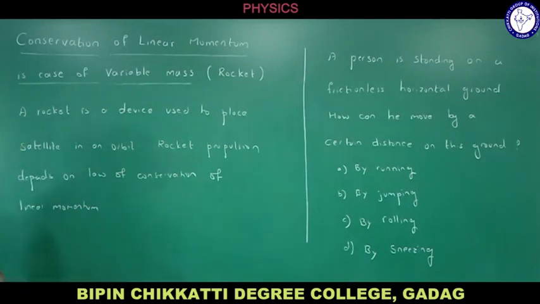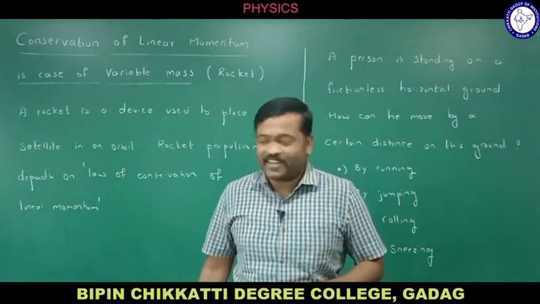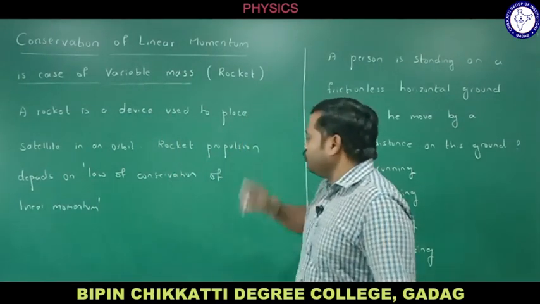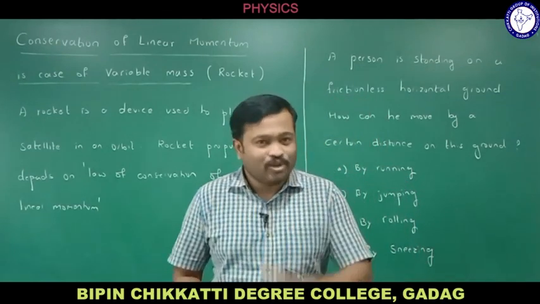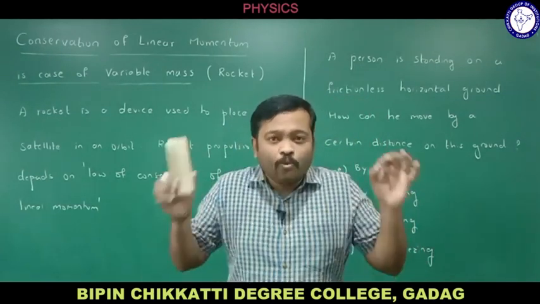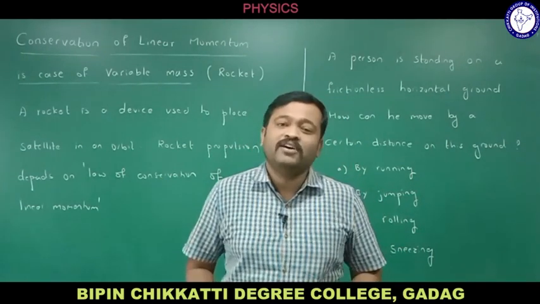So what is the principle of the rocket? The principle of the rocket is the law of conservation of linear momentum, and we will be learning in detail how the rocket actually propagates. So we will be studying rocket propulsion considering the law of conservation of linear momentum. This session will be on a variable mass system, taking the example of a rocket.